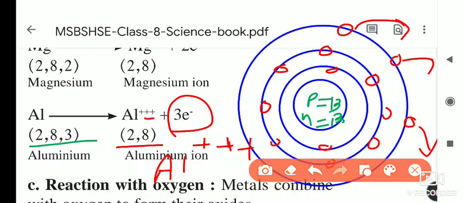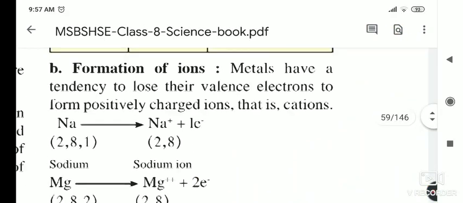Understood? In that way ions are formed by donating electrons, and this is the property of metals, that is, they have a tendency to form ions. So note this: all of you draw this figure of magnesium, sodium and aluminum, okay, and then you have to send it to me. Now what is that property?